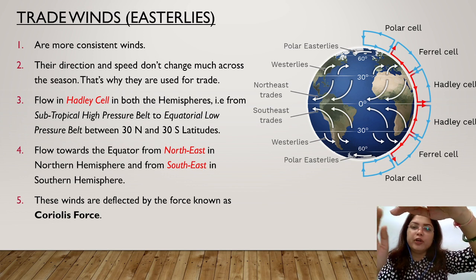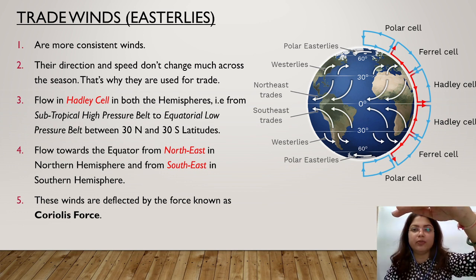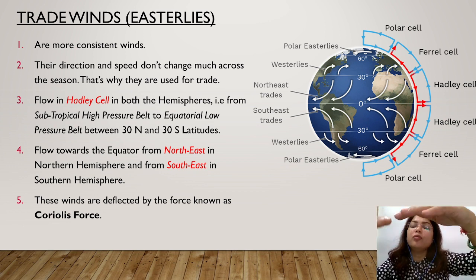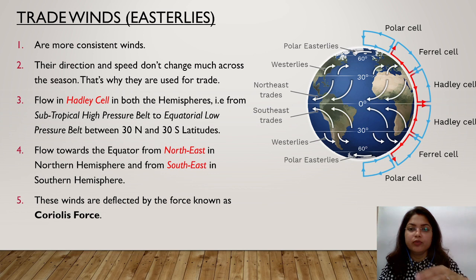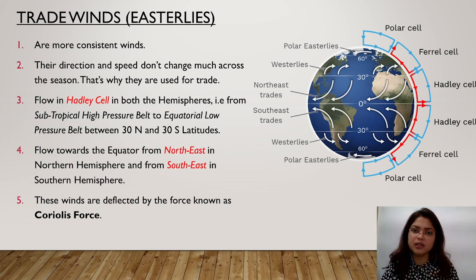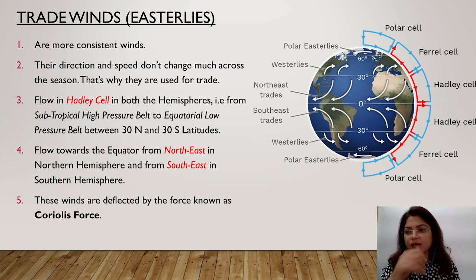And from 30 degrees north, as I have already told you, wind blows from the high pressure belt towards the low pressure belt. So wind starts moving from the subtropical high pressure belt towards the equatorial low pressure belt, because there is a gap. Suppose wind is rising up, so there is a gap created over here. To fill that gap, the wind from the high pressure belt moves towards the low pressure belt. And this cycle continues in the Hadley cell at the latitude of 0 degree to 30 degrees in the north as well as in the south. So this is known as Hadley cell because the cycle is going on. It's very normal over here.